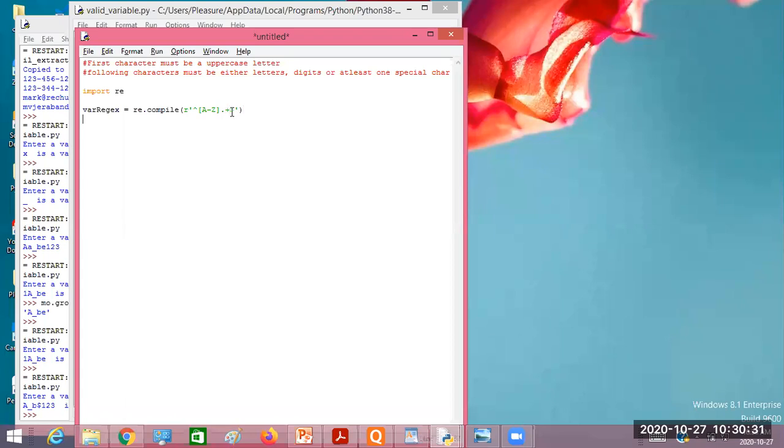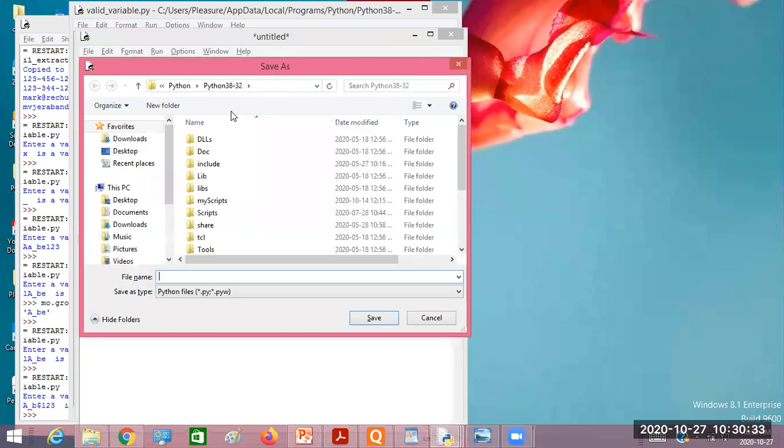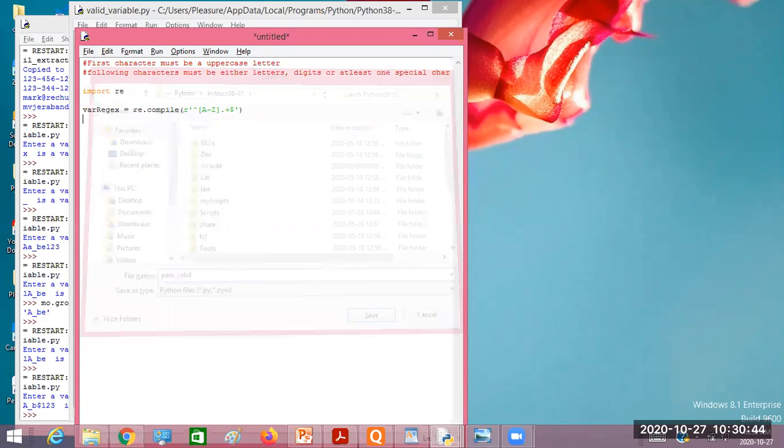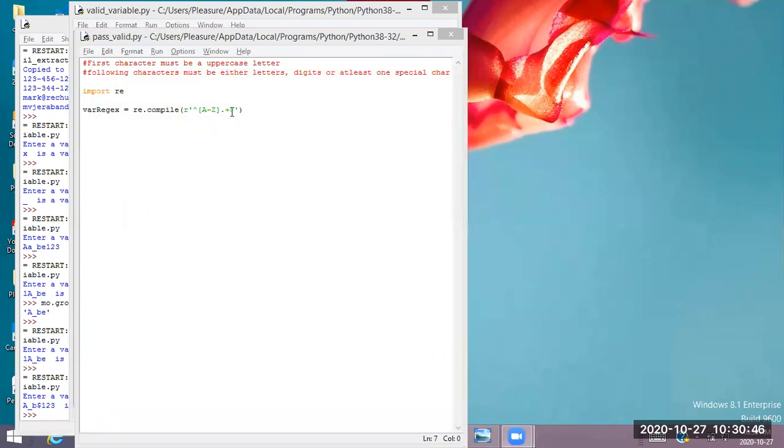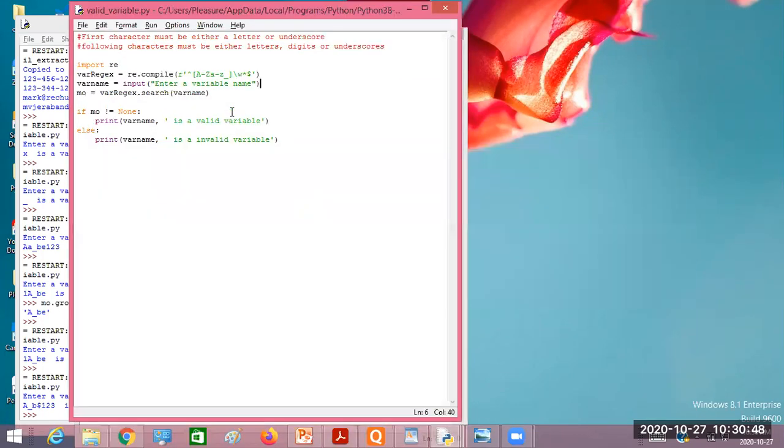So this is going to match the variable. So this I can say, for example, password, right? So pass, password valid, right? Then I'll copy the remaining program from here.